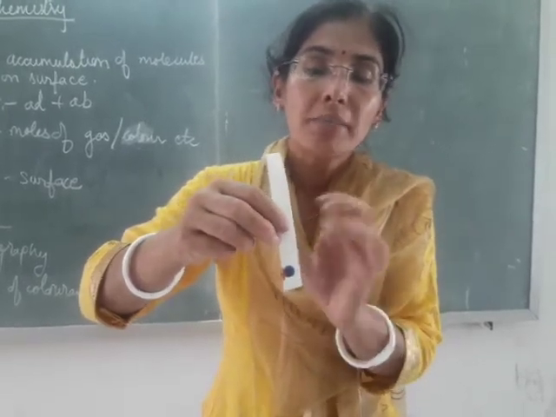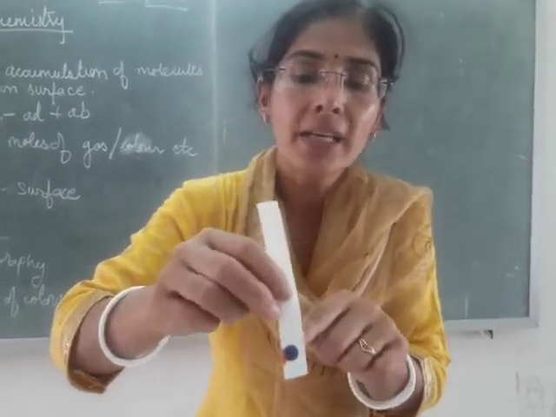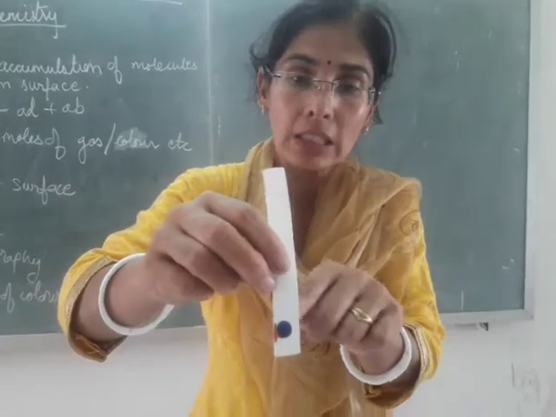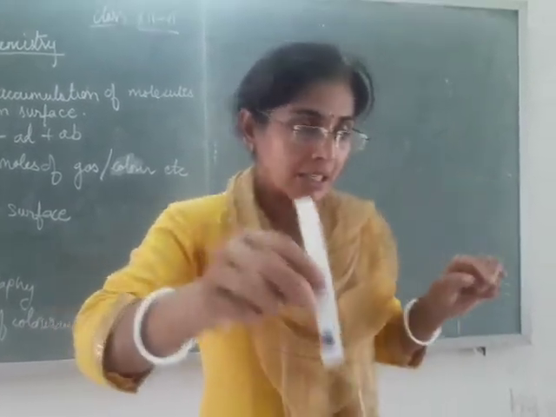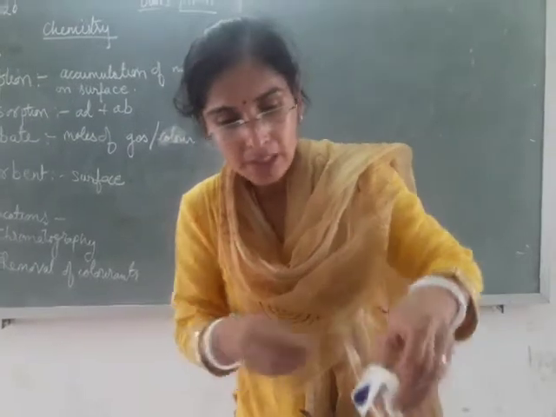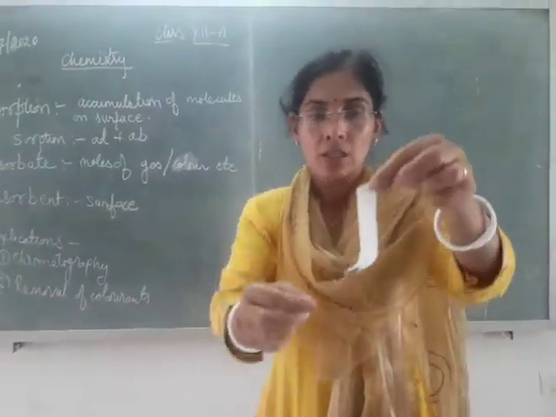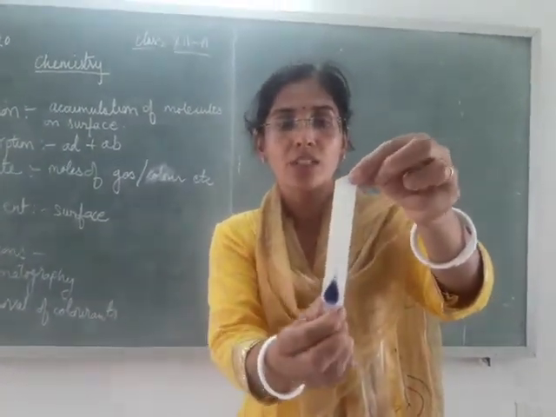Then the mixture of ink, in this case I had mixed red and blue ink, right? And I will then immerse it into a suitable solvent like here. Now this is ready for you.